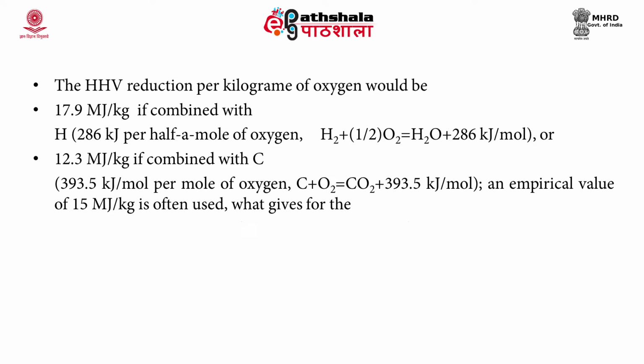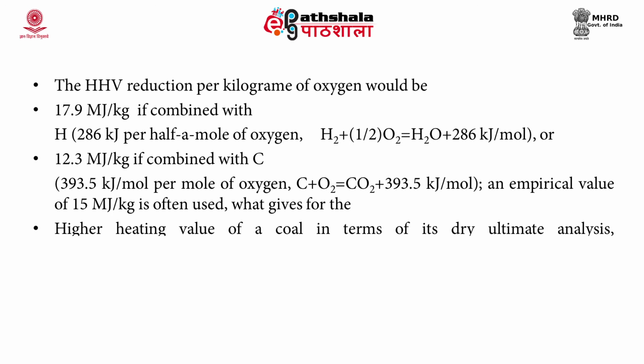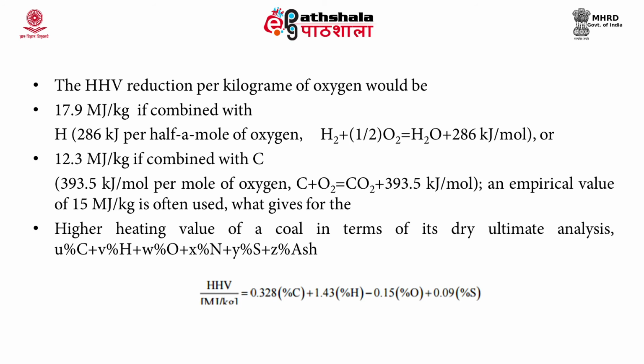The higher heating value of a coal in terms of dry ultimate analysis is calculated as U percentage carbon plus V percentage hydrogen plus W percentage oxygen plus X percentage nitrogen plus Y percentage S plus Z percentage ash. Here these are the values, and in calculation normally these are replaced by factors. High heating value in megajoule per kilogram is equal to 0.328 multiplied by percentage of carbon plus 1.43 multiplied by percentage of hydrogen plus 0.15 times percentage oxygen plus 0.09 times percentage sulphur. It's a simplified form of the equation.